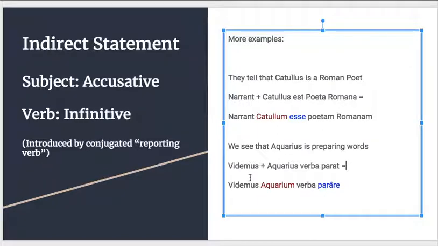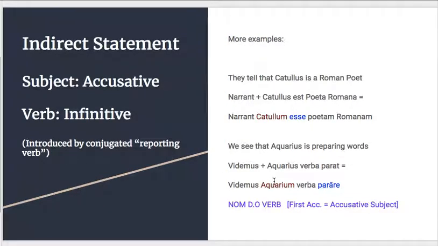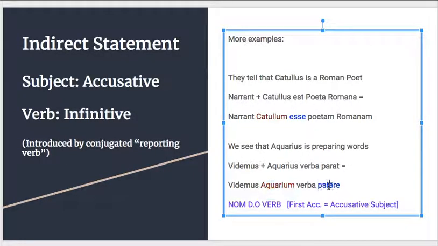Okay? So one question might come up as you look at this. The sentence is a little bit less obvious than others, but maybe someone has thought of it. How do we tell whether aquarium is the subject of parare or whereby is the subject of parare? Context is helpful here. Words probably aren't going to prepare Aquarius. It's much more likely that Aquarius prepares words.